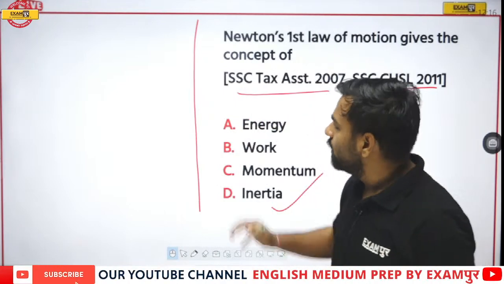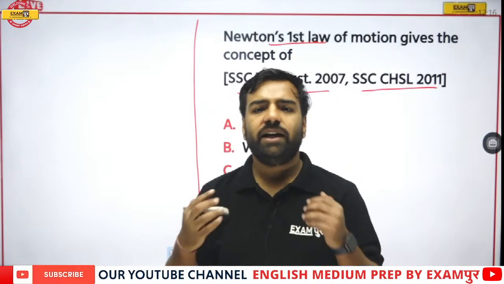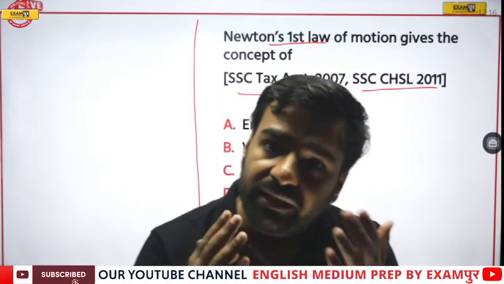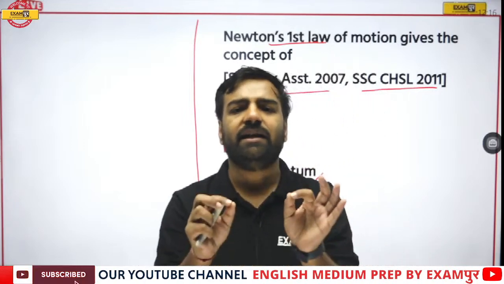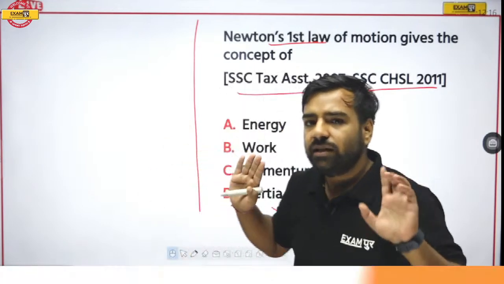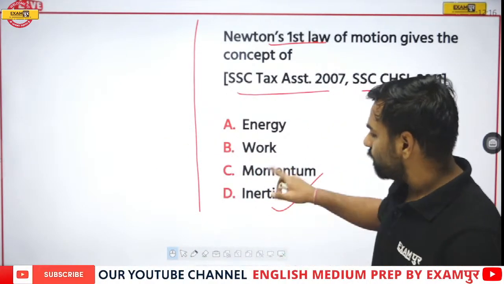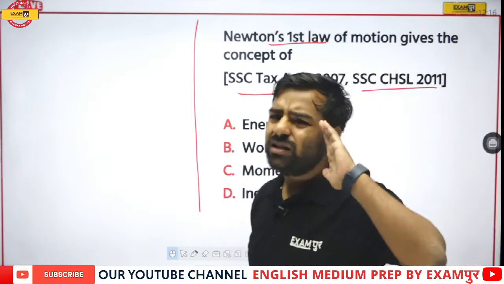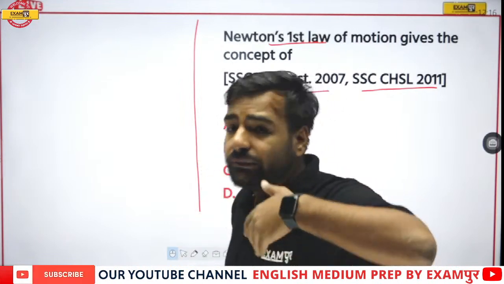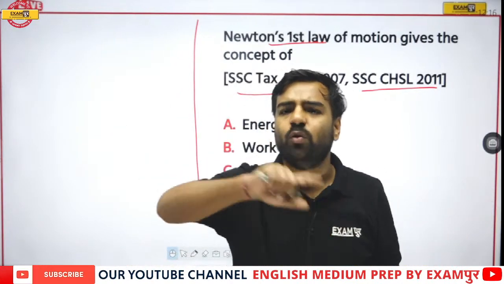Again, I am saying Newton's first law states that if a body is in a state of rest, it will be in the state of rest. If the body is in the state of motion, it will be in the state of motion until and unless an external force is applied on it. So this means here we are talking about inertia. Now we think, sir, what? If you're talking about this logic, this means when I'm hitting a ball with a cricket bat, then the ball should keep on moving. Why is it stopping? So who will give me this answer?